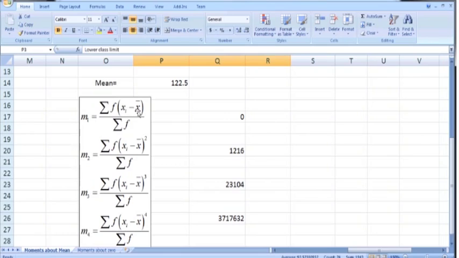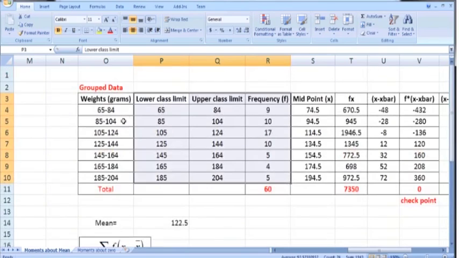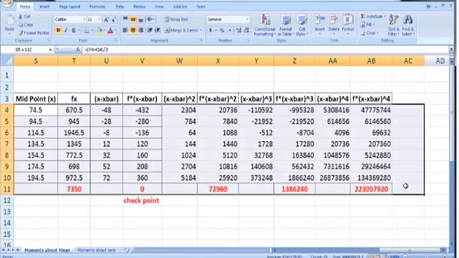In case of grouped data, the formula for calculating x bar is summation fx divided by summation f. So it means we need to calculate x, which is the midpoint. So I am removing all these columns and I will calculate it again.